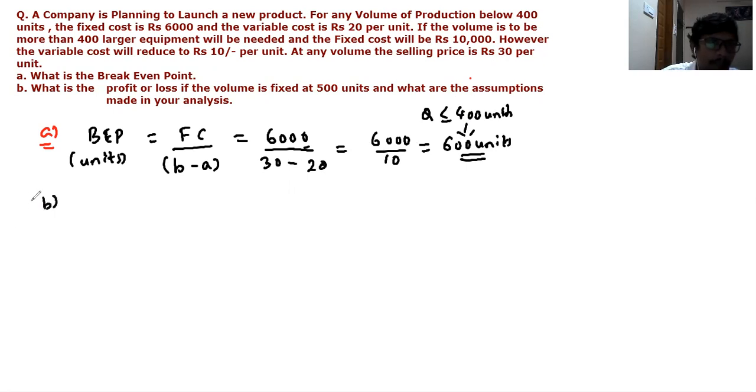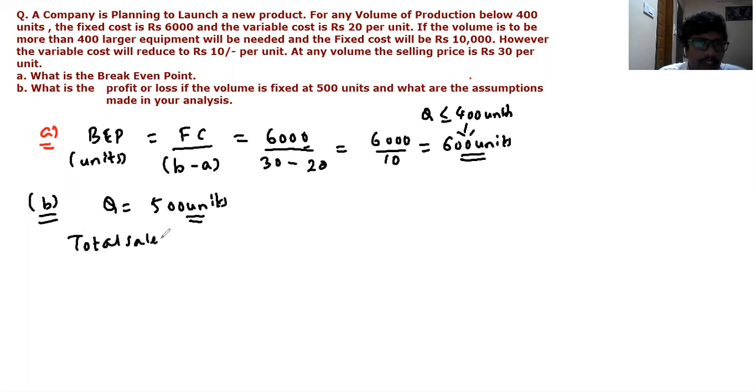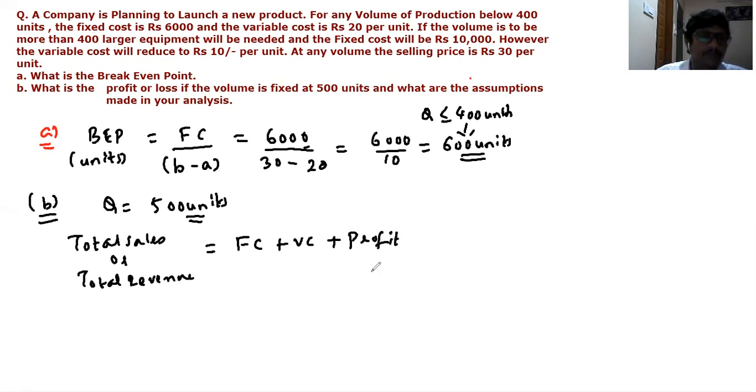So let us look at the second part of the question. What is the profit or loss if the volume is fixed at 500 units? Suppose if we are producing 500 units, we need to find whether we get profit or loss. So we know that the total sales, or you can say it as total revenue which we get, is given by fixed cost plus variable cost plus profit, right? So profit or loss, whichever we make it.